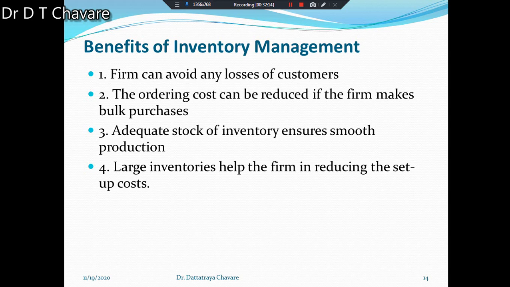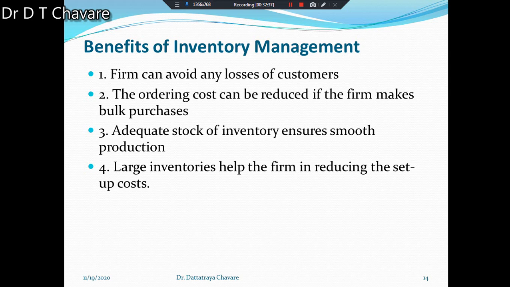Second benefit we can understand: the ordering cost can be reduced if the firm makes bulk purchases. If the firm is going to purchase in bulk, at that time there is no need for placing a number of orders.